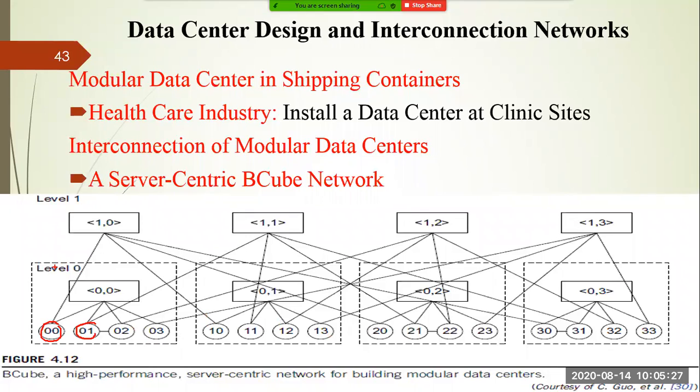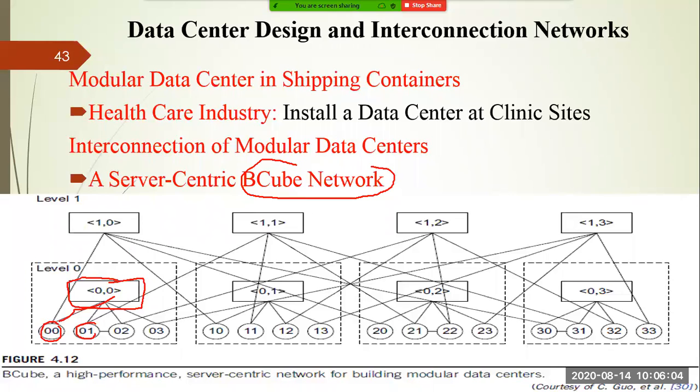Okay, so in level 0, if you can see, these are the servers, and this is a switch connected to these servers. Let's say there are 4 servers with a particular switch in level 0. Similarly, there is a switch in level 1 to communicate from one zone to another zone. If this is your zone 0, zone 1, zone 2, zone 3, then you can transfer data from one zone to another zone through this level 1 switch, right? So this architecture is called a BCube network.